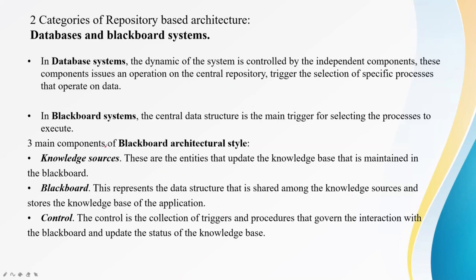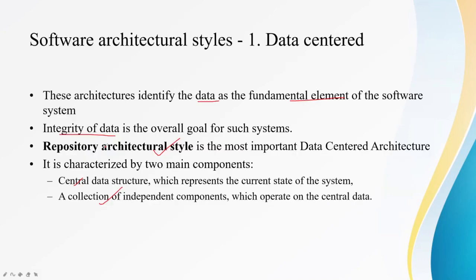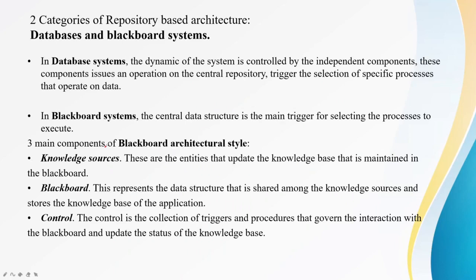Now of this repository based architecture, again 2 categories fall. First one is databases, and then comes the Blackboard system. So when we consider a database system, it is a distributed system and it falls under the category of data centered software architecture. What a database system has is that the dynamics of the system is controlled by independent components. So in that system there are independent components, and these components issue an operation on the central repository.